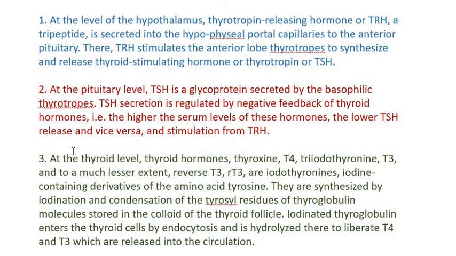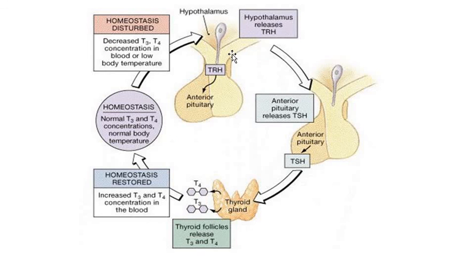So before this, I will show you a picture wherein there is hypothalamus, there is a pituitary gland, and the hypothalamus sends a signal by producing TRH, and the TRH goes to the anterior pituitary and asks the anterior pituitary to release TSH, that is thyroid stimulating hormone.